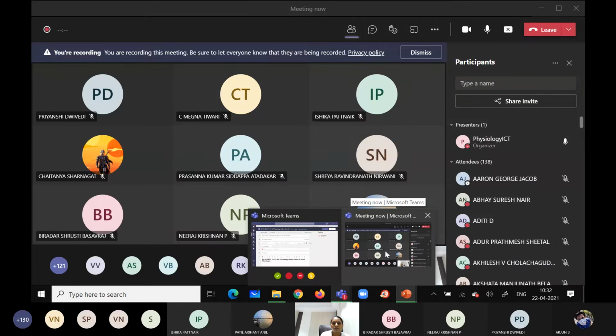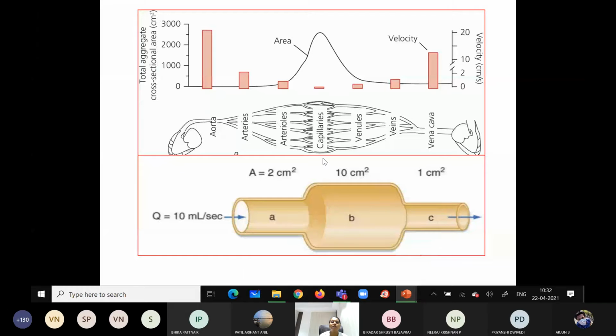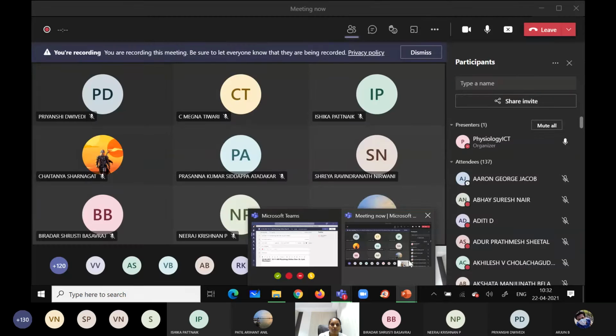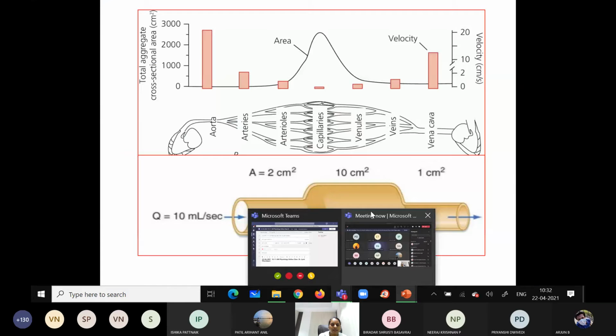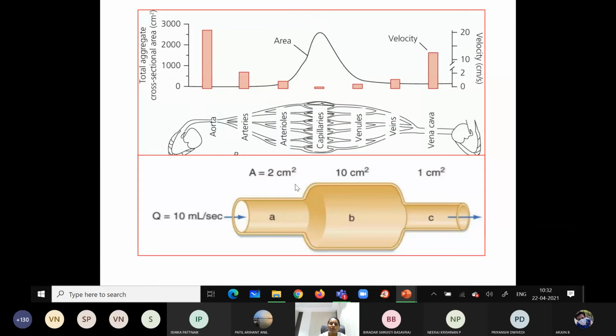Neeraj, what may be the velocity at A? Can anybody tell? Prasanna? Yes, Prasanna, can you tell me what is the velocity at A with the help of this cross-sectional area and the blood flow? 5.